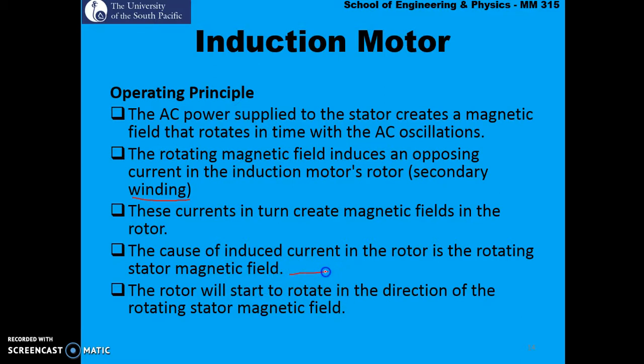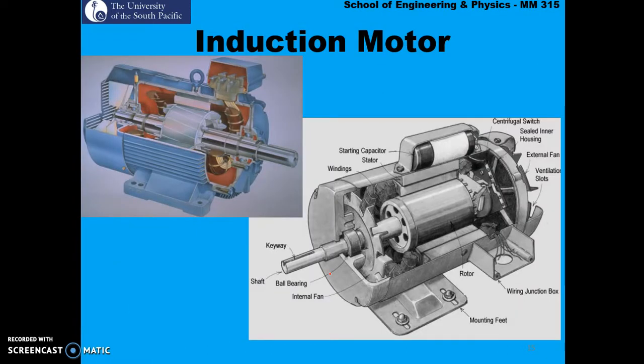So what this sentence tries to tell you is that because on the stator we've got a rotating magnetic field, this rotating magnetic field induces the current in the windings of the rotor. The rotor will then start to rotate in the direction of the rotating magnetic field. Here we have examples of induction motors, and one of the most common types is the squirrel cage induction motor. However, we've got many different types of induction motors.